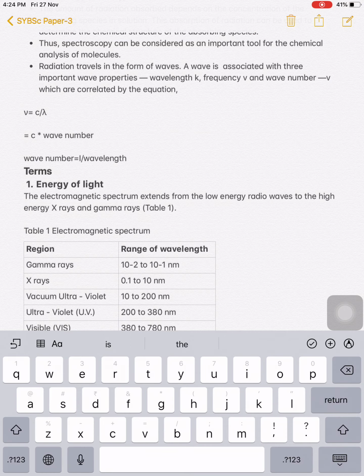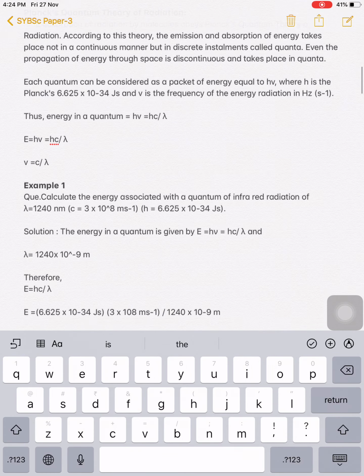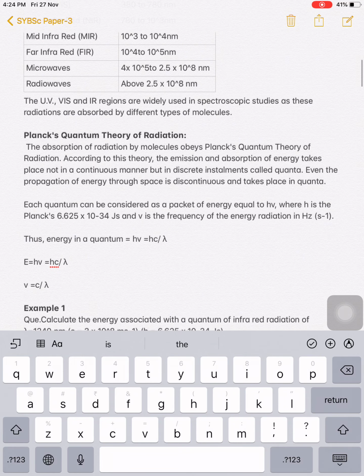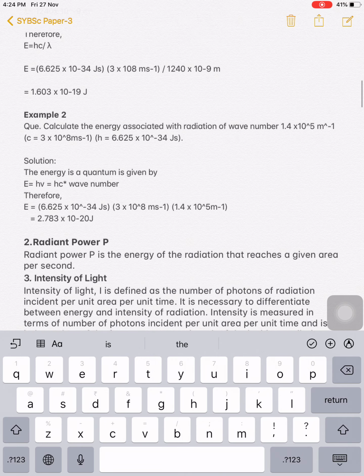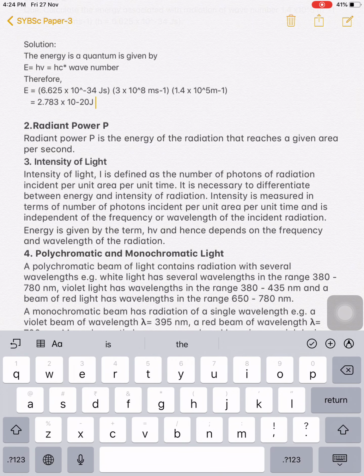The terms of electromagnetic radiation. First is the energy of that light. Depending upon the wavelength or frequency, the energy of the specific radiation is different. The next is radiant power P. So what does it mean by radiant power? Radiant power P is the energy of the radiation that reaches a given area per second. So radiant power is nothing but the energy of that radiation which reaches a given area per second.